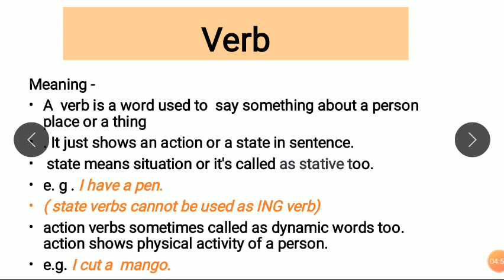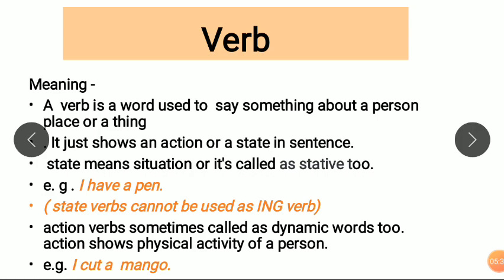In some syllabuses, these action verbs are called dynamic words. The question will be like this: underline the dynamic words in the sentence. Don't bother about that. It's not difficult. You have to underline the action verbs in the sentence, which is too easy. Now, an action shows the physical activity of a person. The example is very simple: I cut a mango. Now look friends, you can understand very easily. Cut is a main verb in this sentence, which is called an action verb.